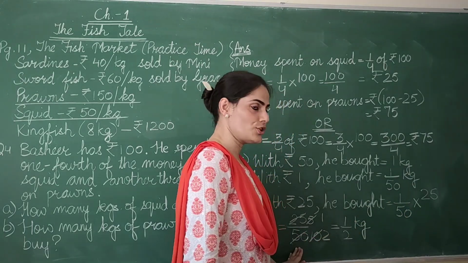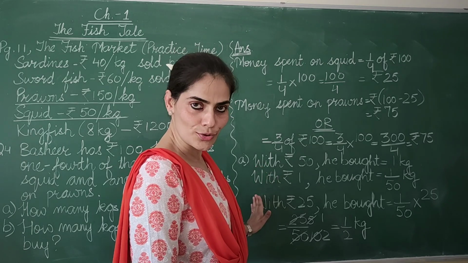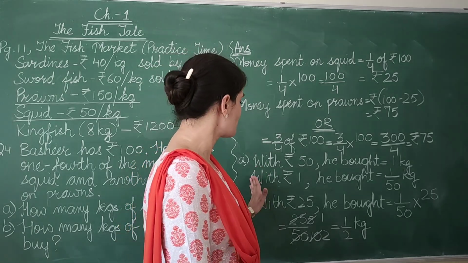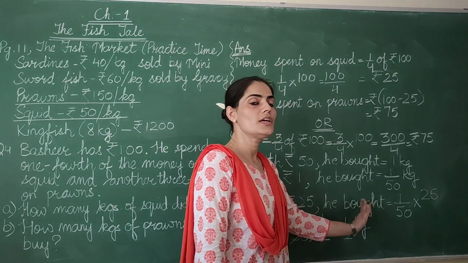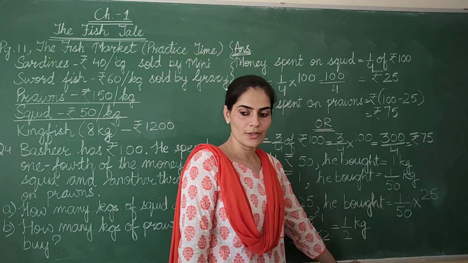So it's all up to you. This is the proper way of writing it. If you want to do it orally and straight away want to write, you can write with rupees 25, he bought half kg. The choice is yours.